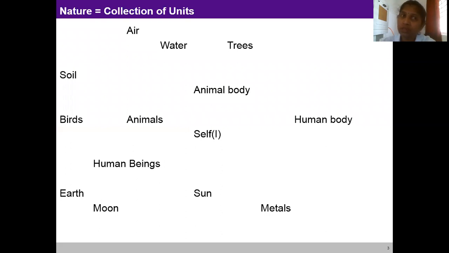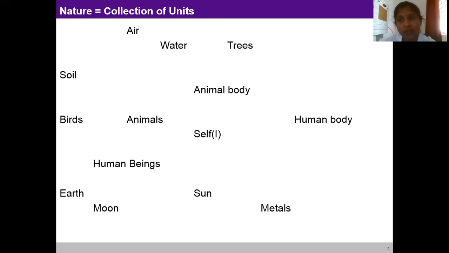So when we talk about nature, what comes to our mind? Mountain, forest, plains, oceans, etc. Here we have some collection of units.